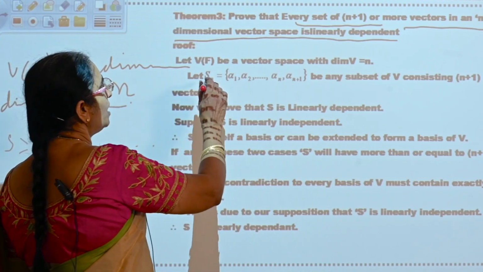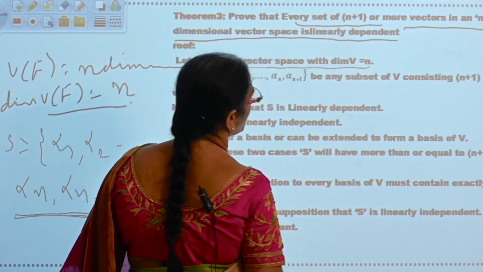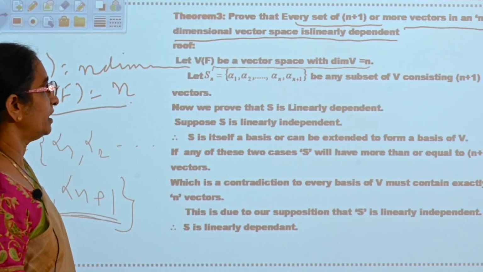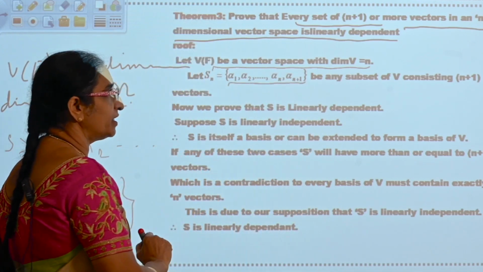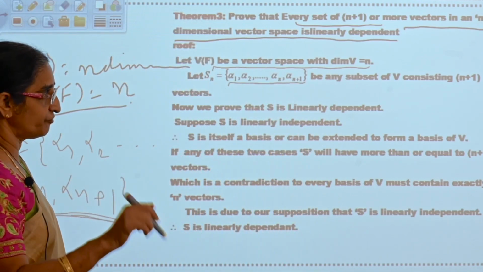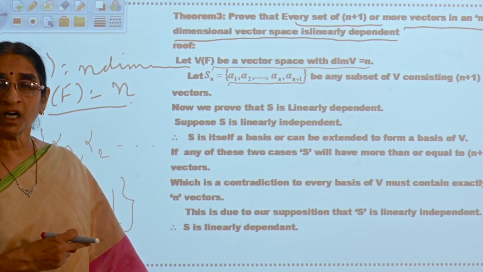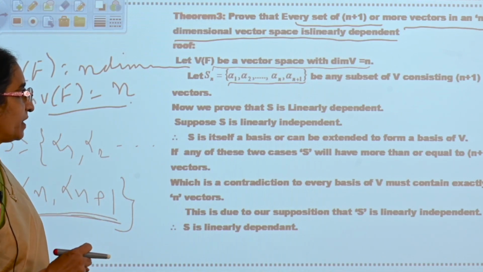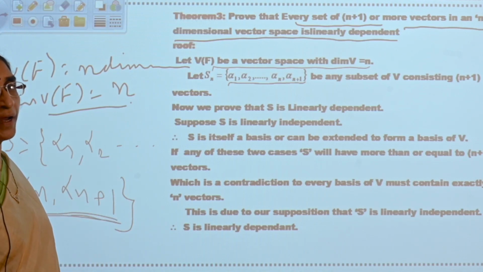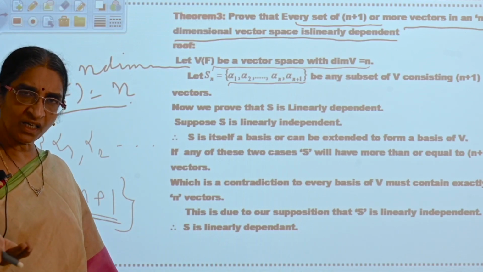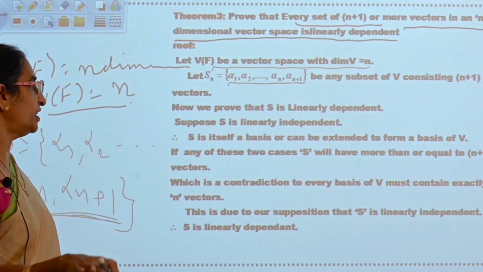Now let V of F be a vector space with dimension V equal to n. S is equal to alpha 1, alpha 2, up to alpha n plus 1. It is a subset of V and it is having how many elements? n plus 1 elements. Now what you have to say? S is linearly dependent. If it is not linearly dependent, it will be linearly independent.